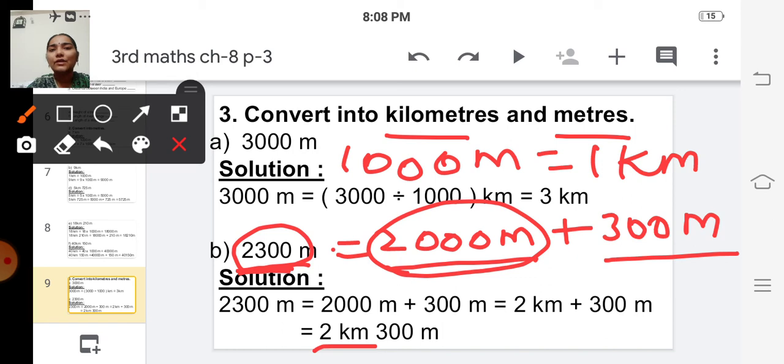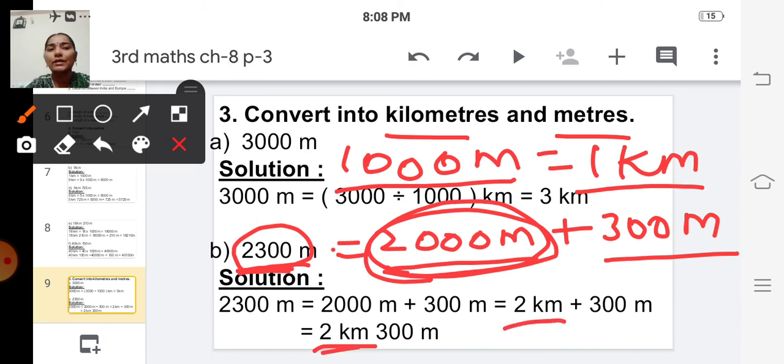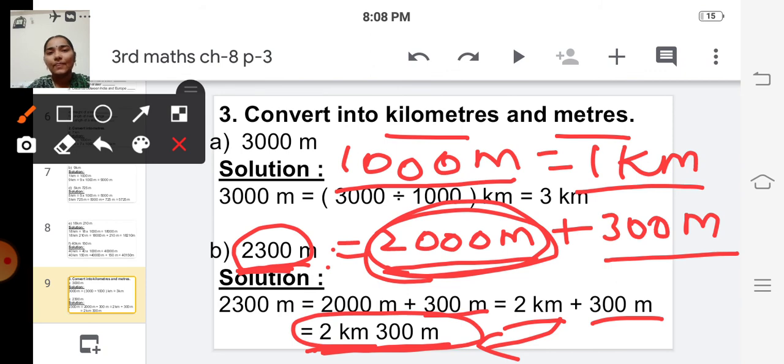Okay, so first thing you have to split this 2300 into 2000 meter plus 300 meter, and we have to use that conversion. We know that 1000 meter is equal to 1 kilometer. So 2000 meter is equal to 2 kilometer. So 2 kilometer plus this 300 meter can be written as 2 kilometer 300 meter. So we have converted this into kilometers and meters.